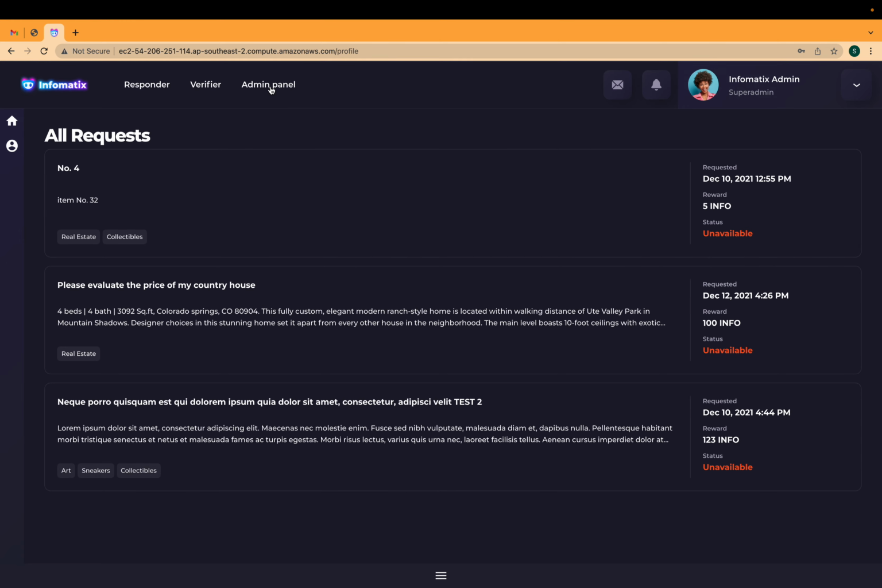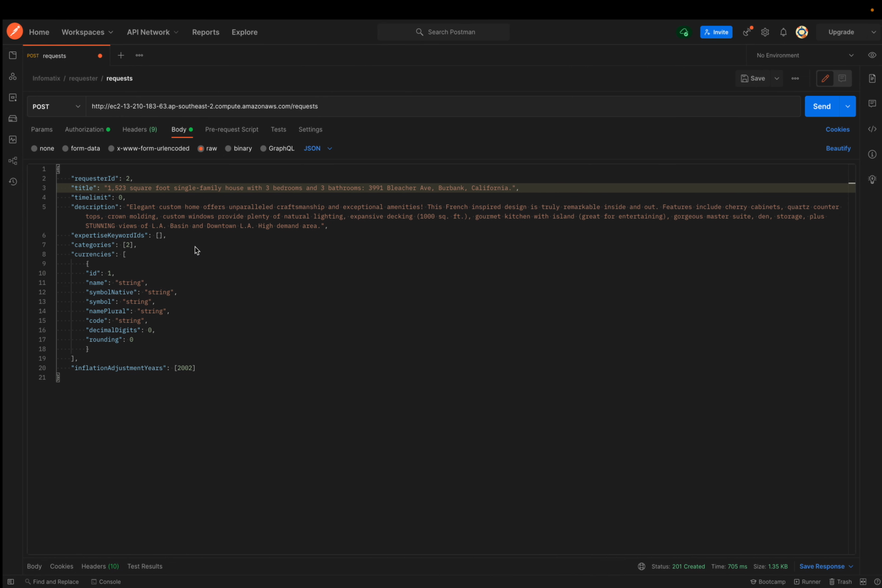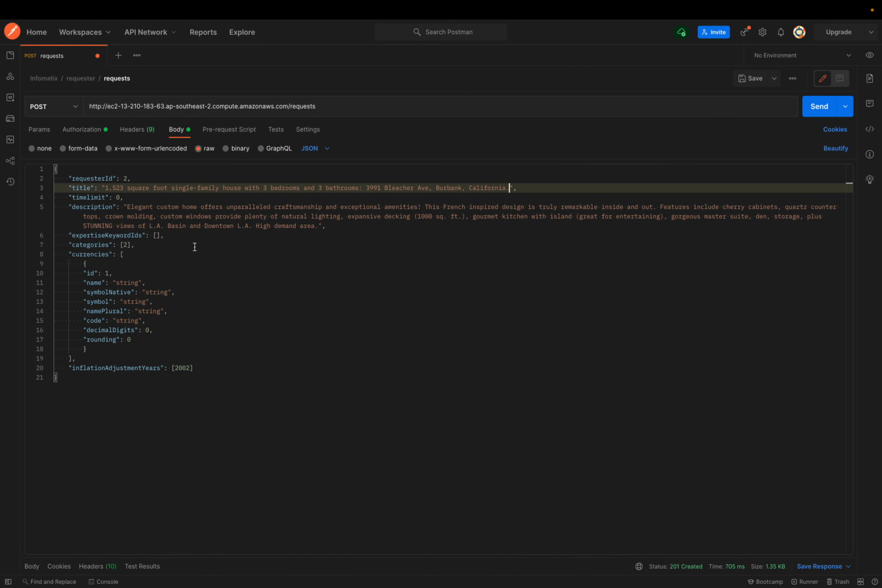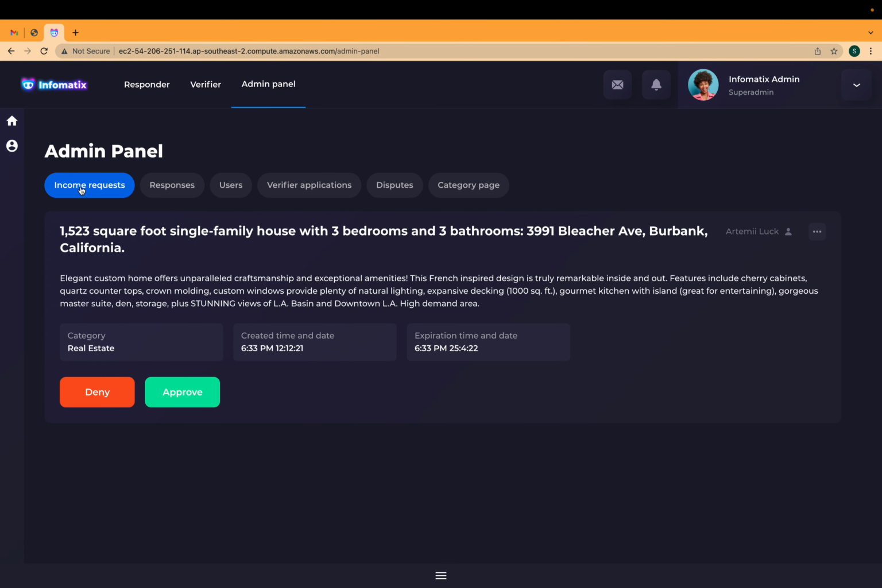navigate to the admin panel and check that there are no incoming requests yet. So let's create the first one. For test purposes, we will programmatically create the request from Gnosis to Infomatix for valuation of the house located in California. So we create the request, and on the Infomatix side, we can see that it appears under the incoming requests tab, and we can see its details.